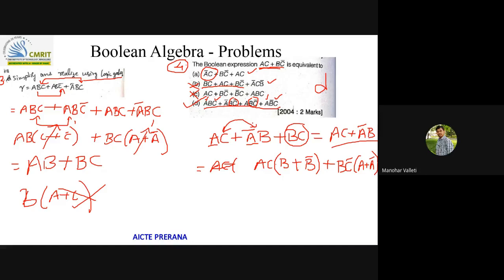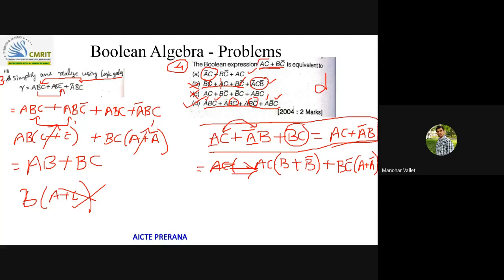The thing is, whatever you do, this is the canonical form, simplified form. If I try to do expansion, I'll definitely get a three variable product term. The three variable product term can be any number. So here I get 4, right? But if you see here, there is only one three variable product term, and the rest of the product terms will have only two variables. That is possible only with this consensus theorem.